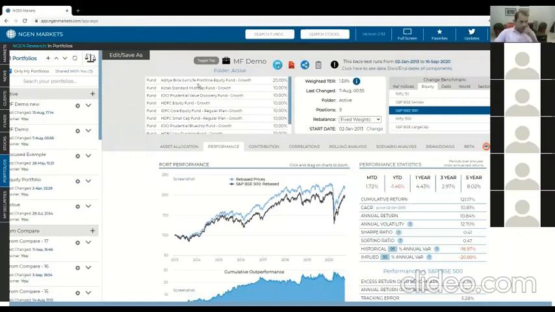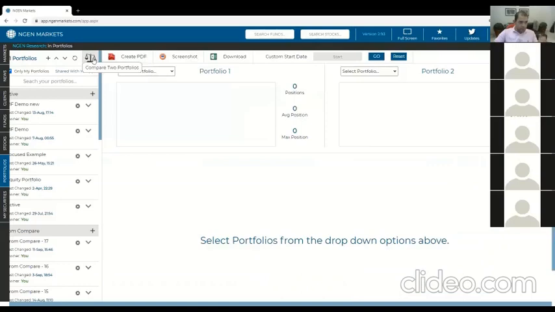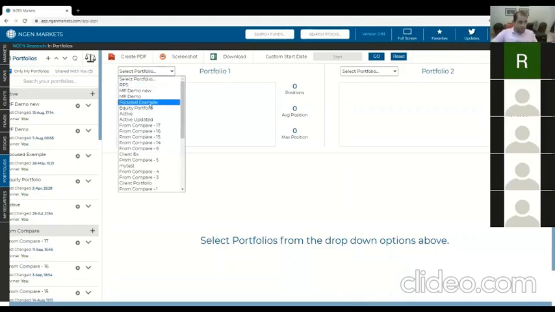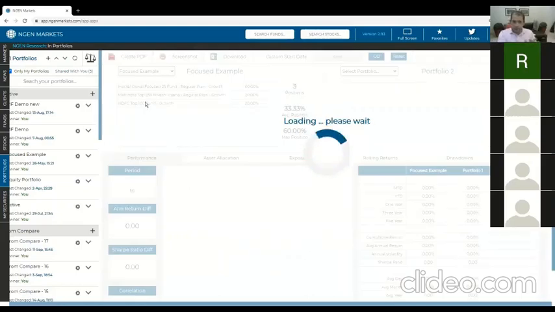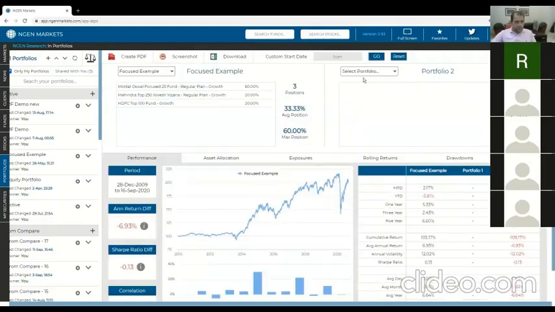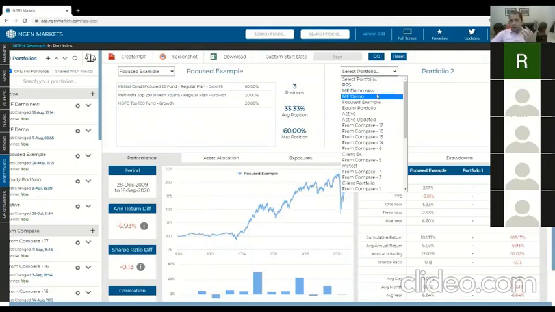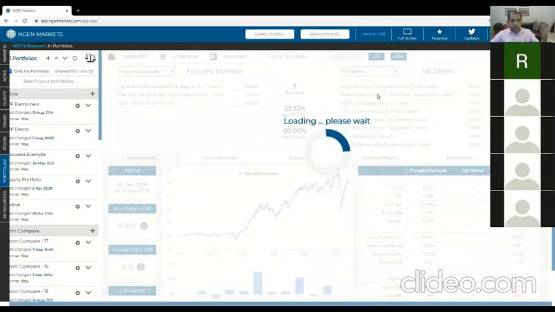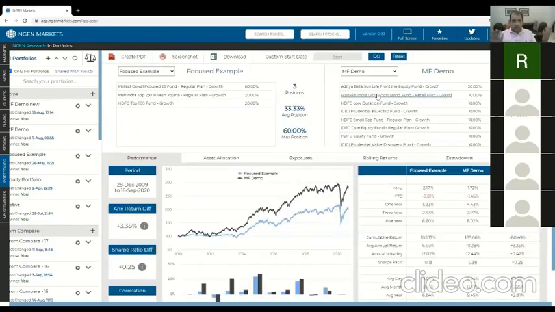Now let's finally talk about the last section, which is about basically comparing two portfolios side by side. This is really, really useful and definitely one of our leading features. Lots of our users put the client's portfolio on the left. They obviously load it and save it first in the portfolio section. And then they put their own, let's say, model portfolio, whatever they're suggesting to the client, on the right. And now they can actually give the client a real reason as to why what they're suggesting is actually useful.